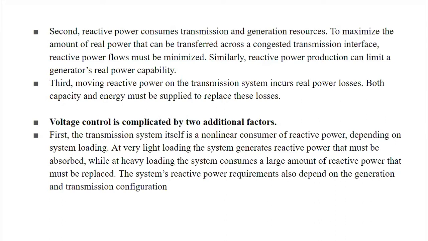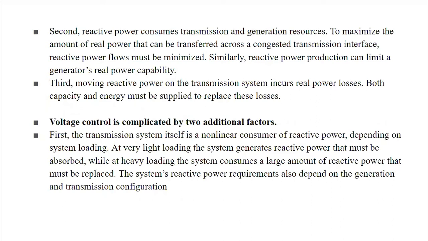And third, moving reactive power on the transmission system incurs real power losses. Both capacity and energy must be supplied to replace these losses. So this is why we need to control the voltage and the reactive power.